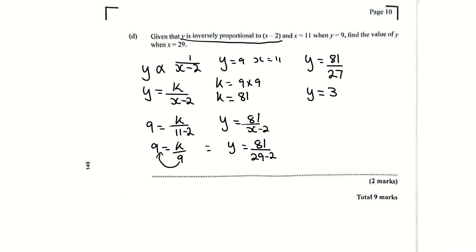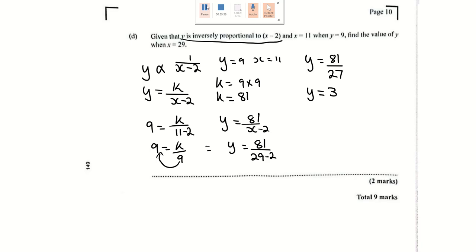So now when they said find the value of y when x is 29, you put it into the equation that we have. y is equal to 81 over 29 minus 2, so y is equal to 81 over 27, which is equal to 3. And that is how you would do this type of question.